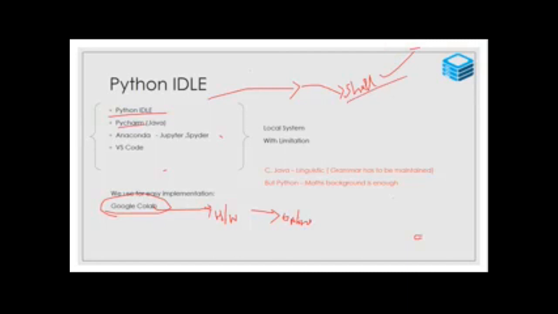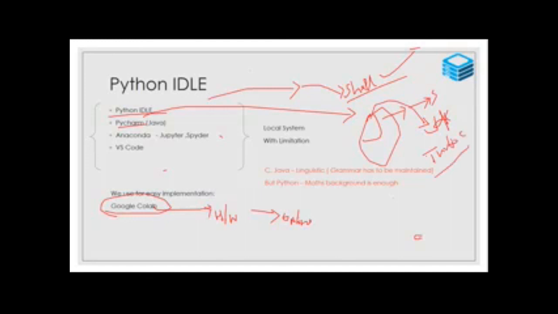Then PyCharm. PyCharm is a third party tool. Please understand, a third party tool. To run Java we need only Java vendors, that is the Sun Microsystems based product. Take an example, only JDK runs Java programs and Turbo C only runs C programs. That compiler only runs C programs.